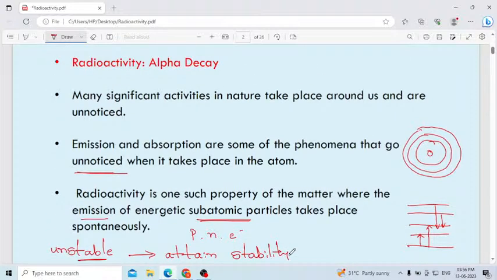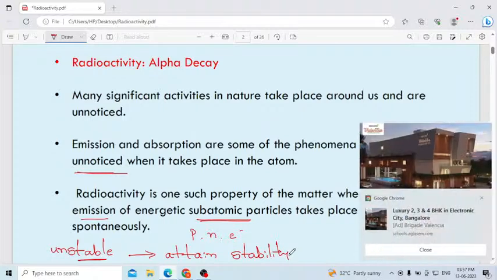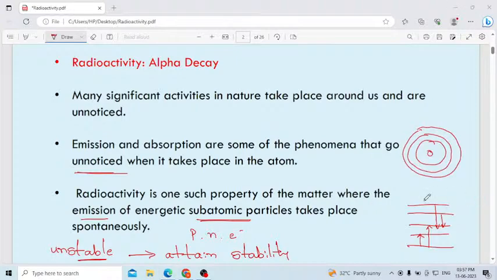In simple words, you have to remember, radioactivity means if the atoms are unstable, to attain stability they will emit subatomic particles spontaneously, without wasting any time, without consuming any energy. They start emitting spontaneously without wasting time.